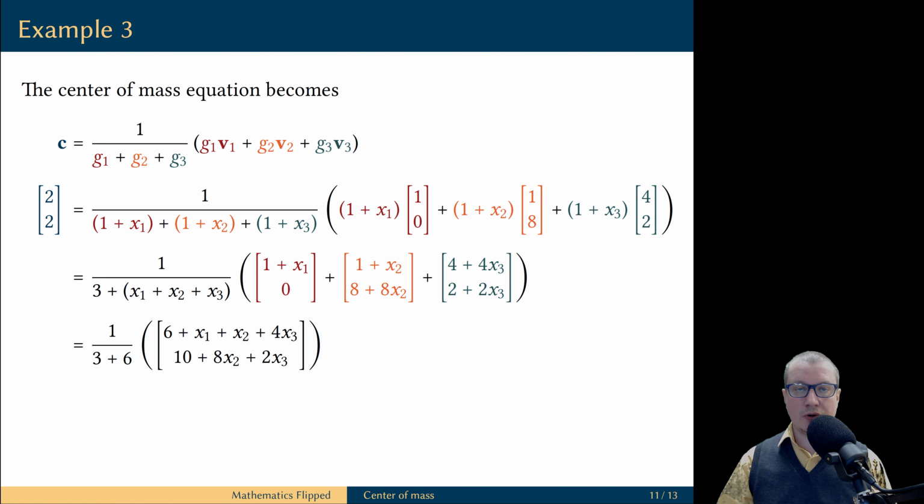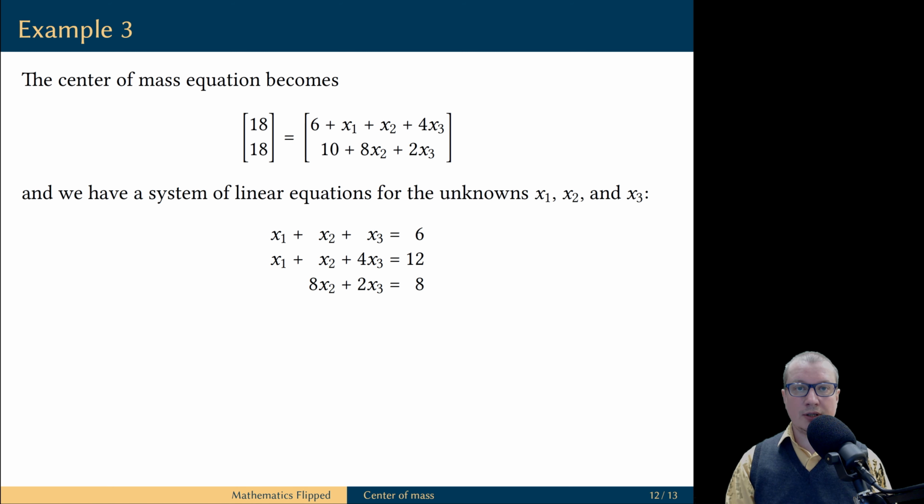Also, let's observe that all the additional weights add up to 6. And by scaling both sides by 9, we arrive at the following vector equation. This vector equation plus the original constraint on the total amount of added weights allows us to write a system of three linear equations in the variables x1, x2, and x3.